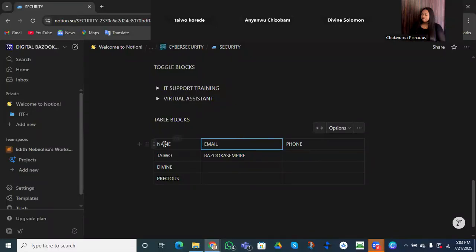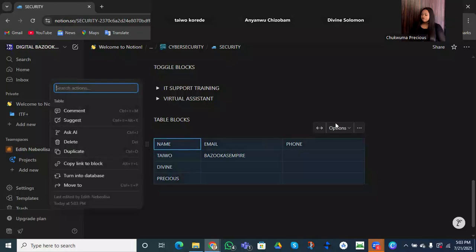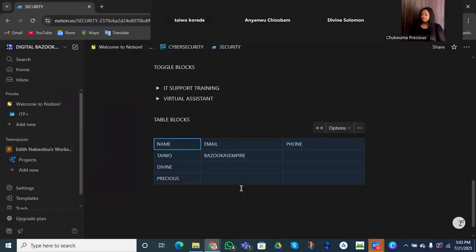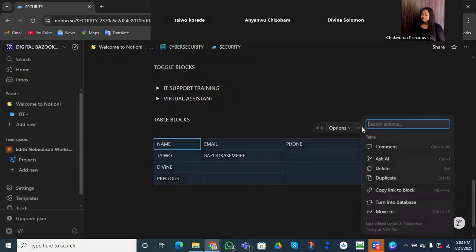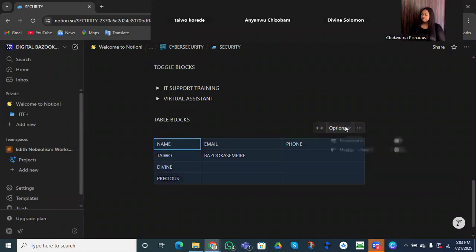All right. For here, we want to highlight all these, and we have options that popped up. We can copy it into blocks. We can turn it into a database, but we don't want to do that right now. I want only the first one. I want to turn it into a header row. So I just turned the first row into a header row. Remember how to bring out our options? If we highlight, we'll be able to bring out the options.